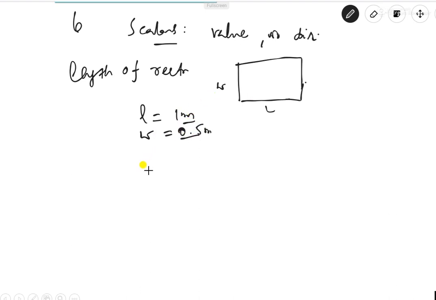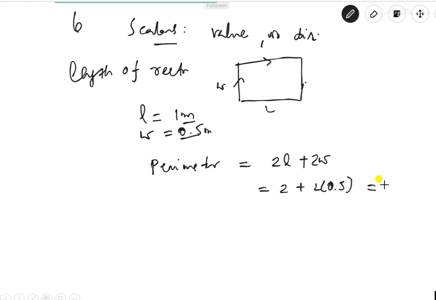So now say perimeter. What does perimeter mean? This is the total length. That means the perimeter of the rectangle is equal to 2 times L plus 2 times width, right? That is 2 meters plus 2 into 0.5, which is 1, that is equal to 3 meters. So this perimeter of the rectangle is also a scalar because it doesn't have a direction; it doesn't change whichever way you measure.